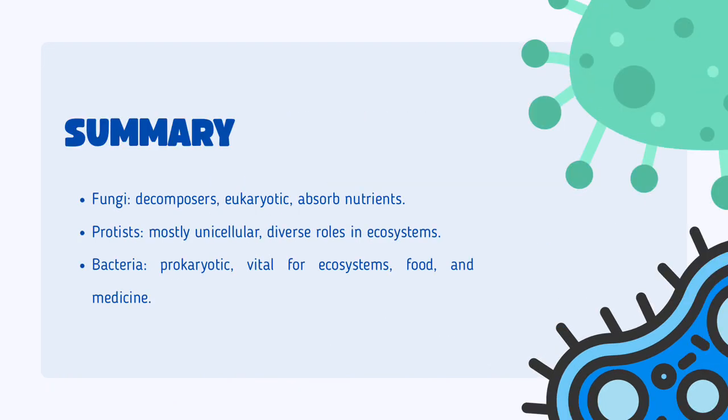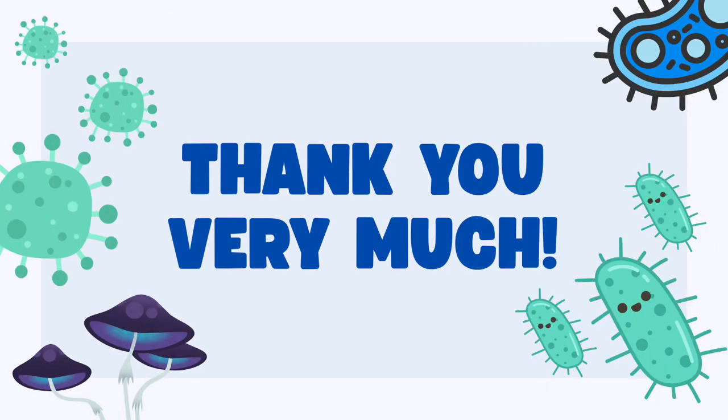To sum up, fungi are eukaryotic decomposers that absorb nutrients and are used in food and medicine. Next, protists are mostly unicellular eukaryotes with diverse roles including producers, decomposers, and disease causers. Next one is the bacteria, or unicellular prokaryotes, that are essential for nutrient recycling, digestion, and biotechnology. All three microorganisms are important for life on Earth, supporting ecosystems, human health, and industries. So that ends our discussion for today.